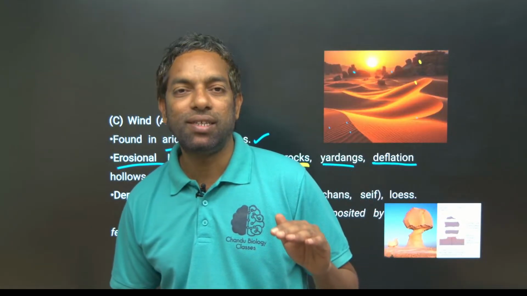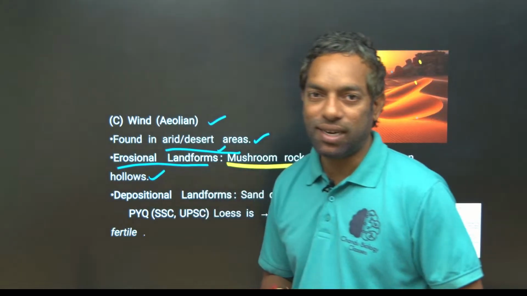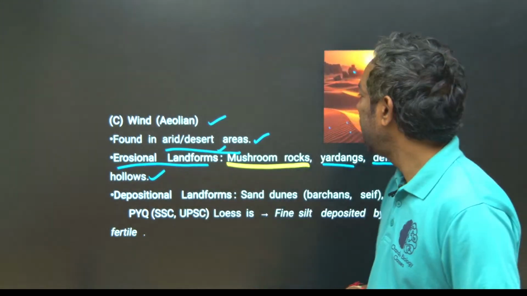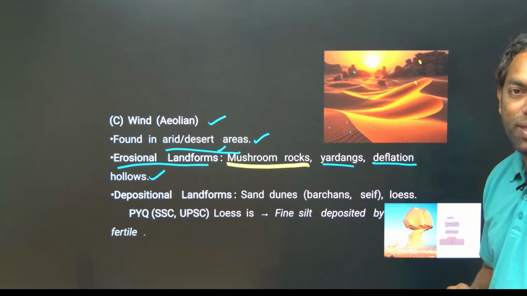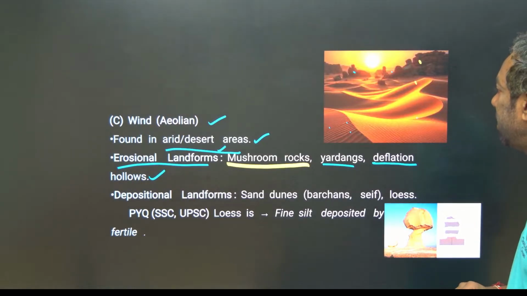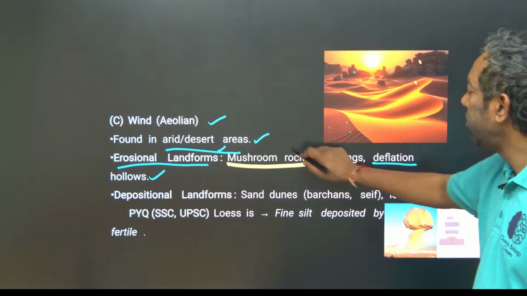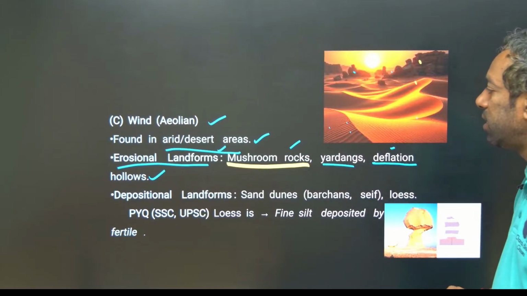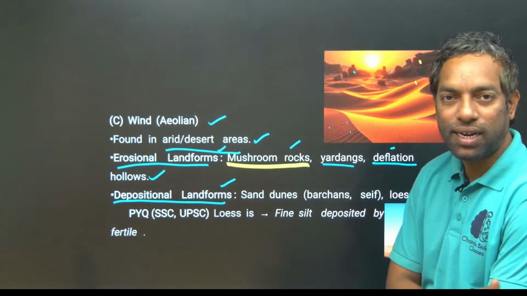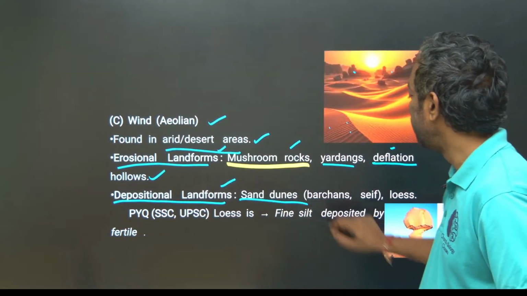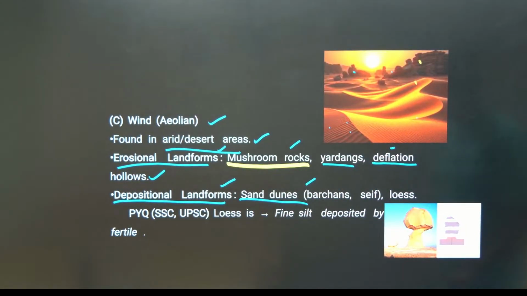They don't change water bodies. On the water surface, the wind only has friction with the water, so it doesn't affect the features. But in the desert, which is a plain area, the air creates more frictional forces on the surface, creating mushroom rocks, deflations and hollows. Depositional landforms are also created in the desert by the wind, that is sand dunes. They can ask you what sand dunes are, guys.